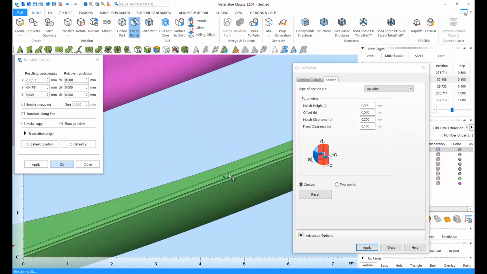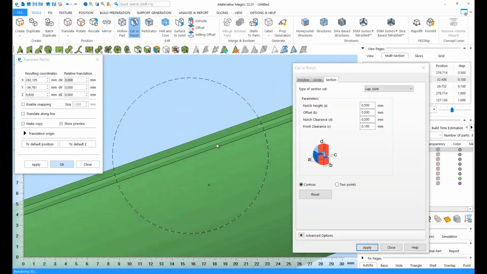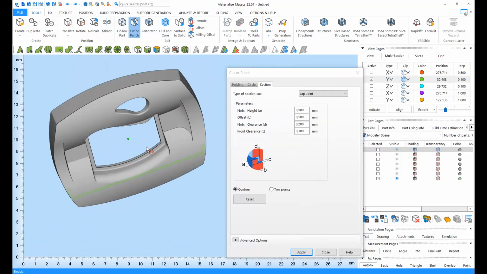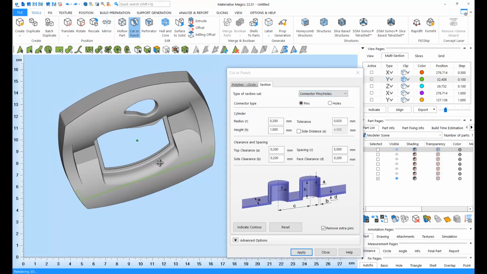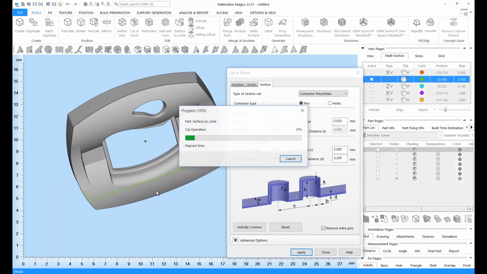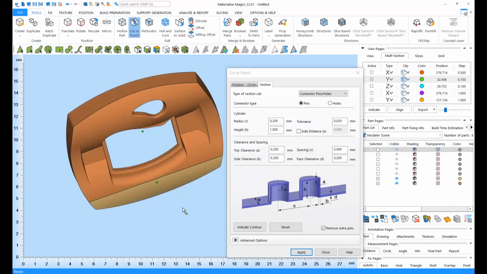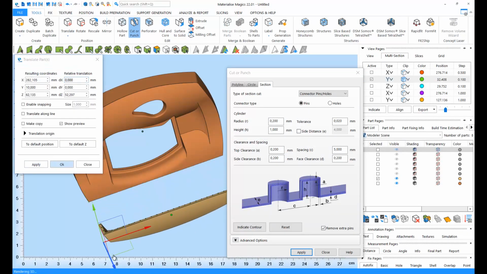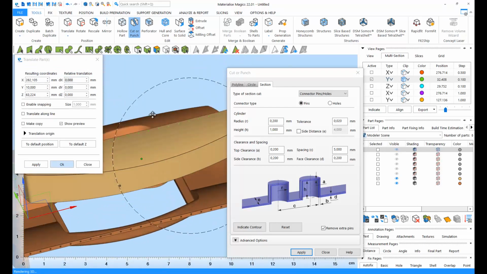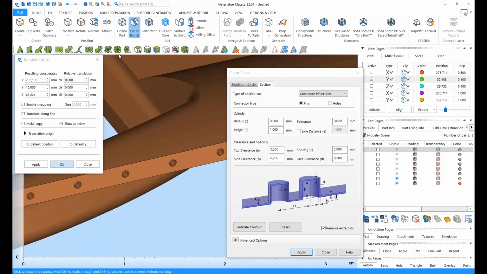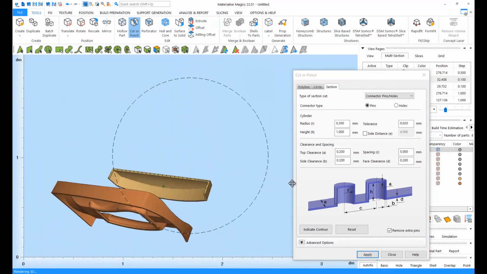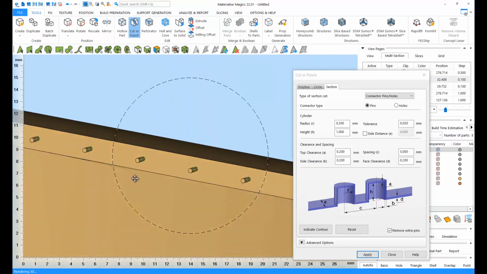Like this. And you can even add connector pins and holes on a cut surface, just like this, holes on one side and pins on the other side.